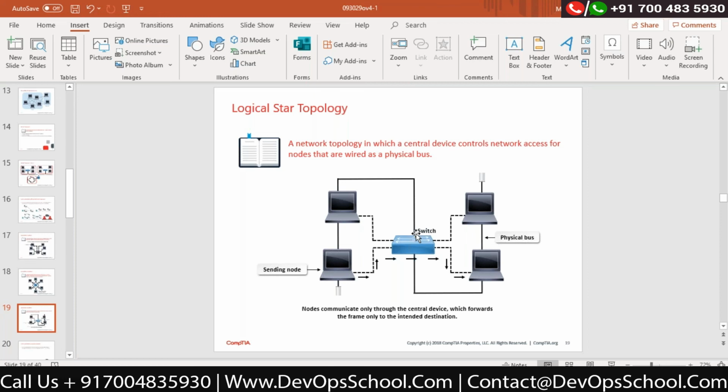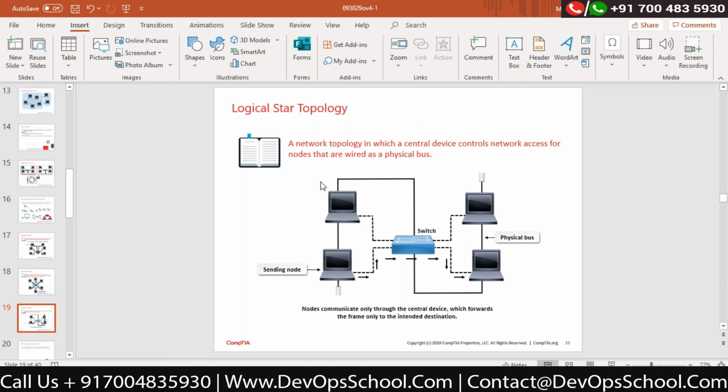That MAC address table contains all the attached devices and their MAC addresses and on which port they are connected. Correct? If this computer wants to transmit data to this computer, the switch will look into the MAC address. I told you the switch is a layer 2 device. The media access control, or MAC address, is the only unit which a switch can understand. Correct? We have already discussed this yesterday.